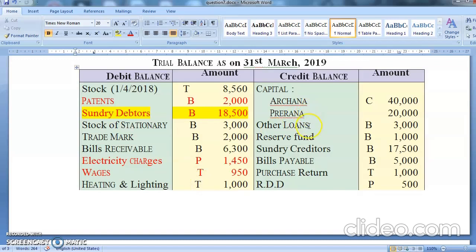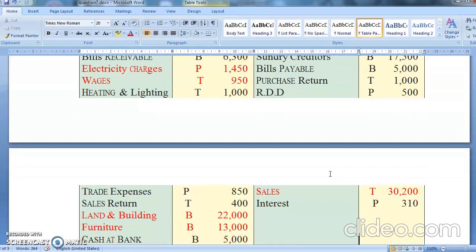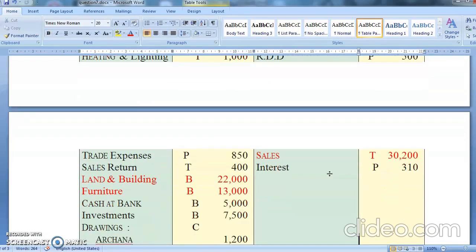Capital will go in capital account. Loan is a liability, so it will go in balance sheet. Reserve fund means the accumulated profit, it will go in balance sheet. Creditors will go in balance sheet. Bills payable will go in balance sheet. Purchase return is minus from purchase. RDD, I have taught you the formula which has to be written in the profit and loss account, so this will go in the less RDD side.